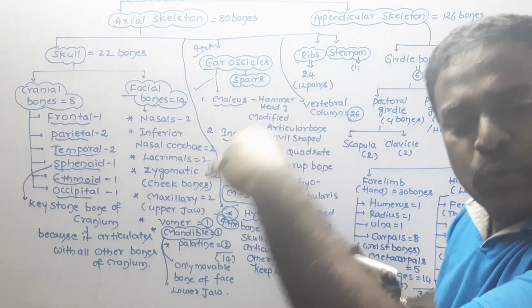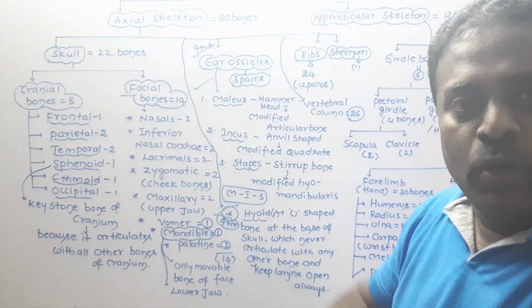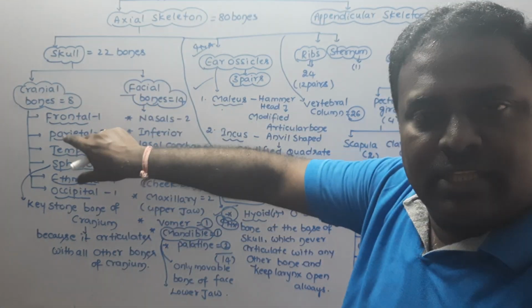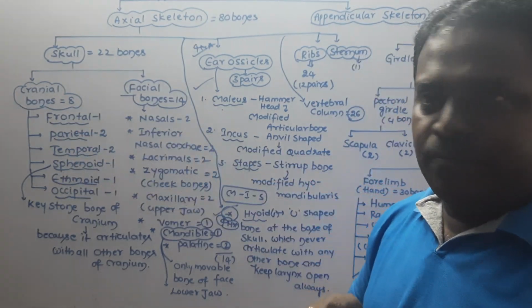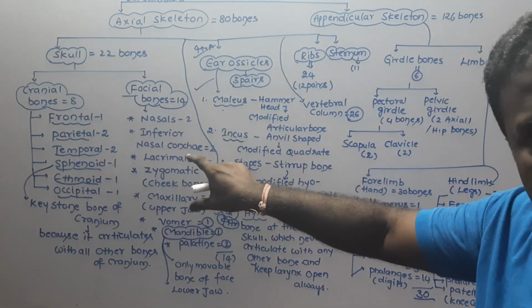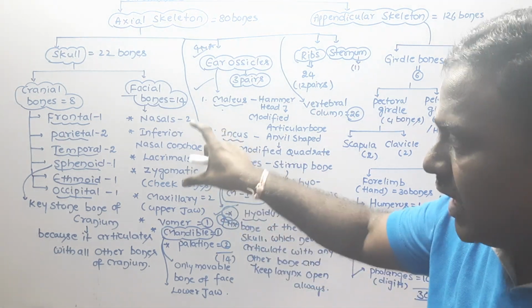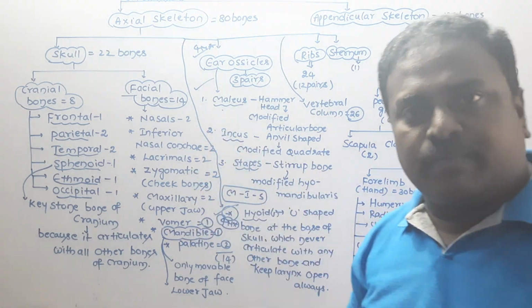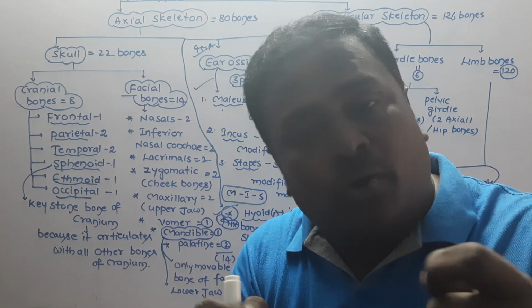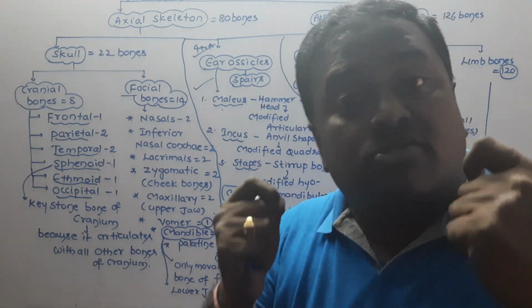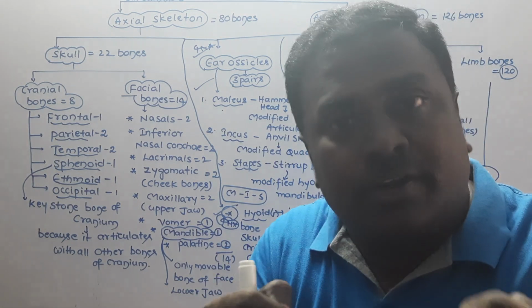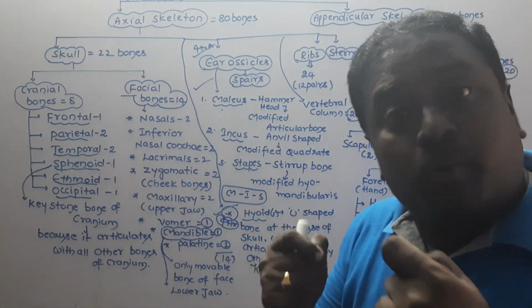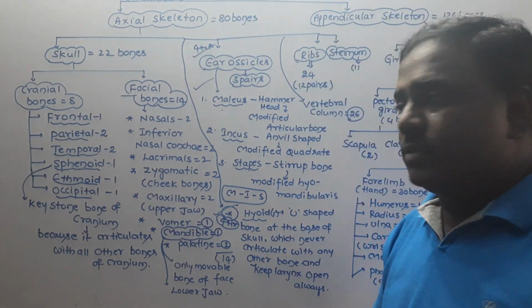Among that, the questions they ask are: what are the paired bones present in the cranium? What are the unpaired bones present in the cranium? What are the paired bones present in the face? What are the unpaired bones present in the face? What is the only movable bone in the face? What is the strongest movable bone in the face? What is the keystone bone in the face? What are the smallest bones in the face?